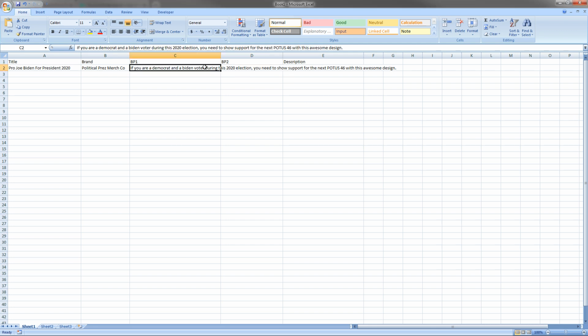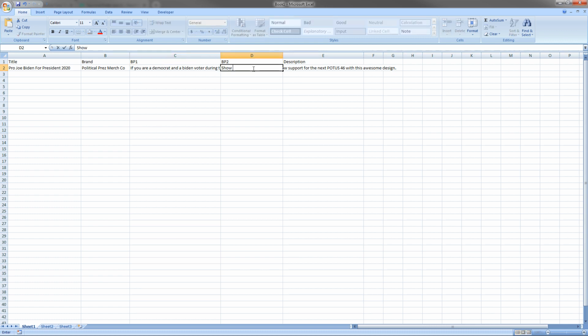So if you're a Democrat and a Biden voter during this 2020 election, you need to show support for the next POTUS 46 with this awesome design. Let's see. Show Uncle Joe some love by voting Joe Biden for president in 2020. Great gift for the Democrat political activist you know.